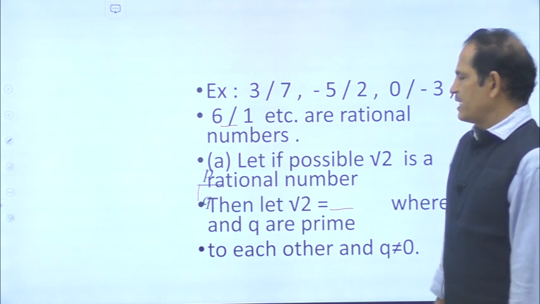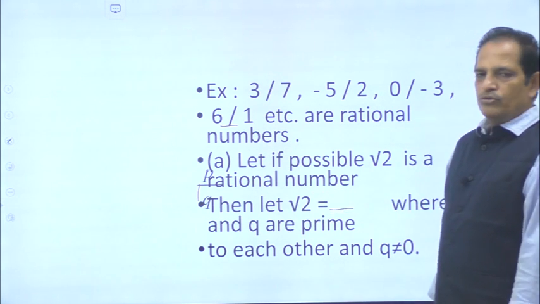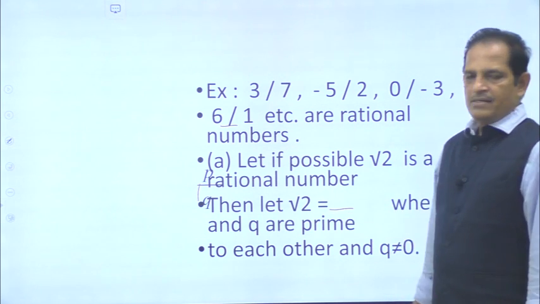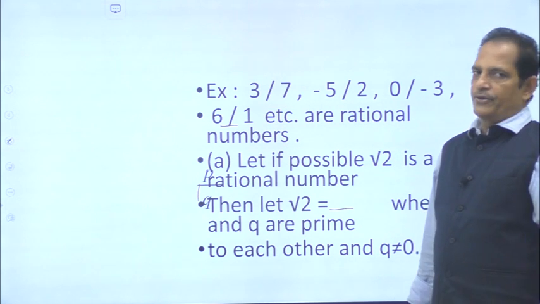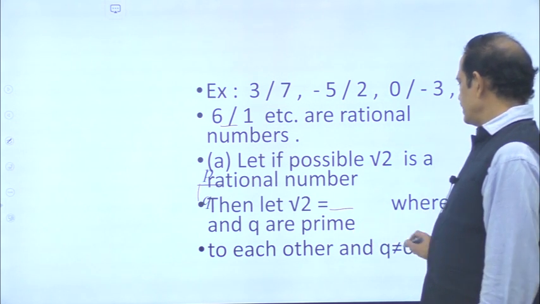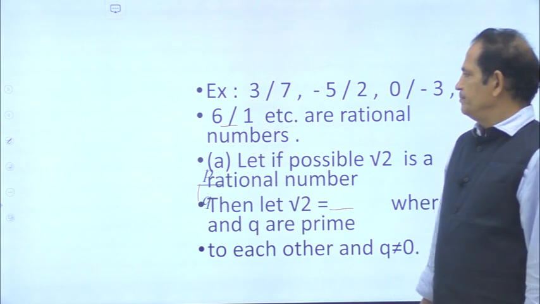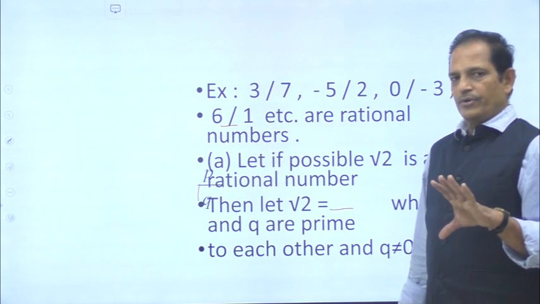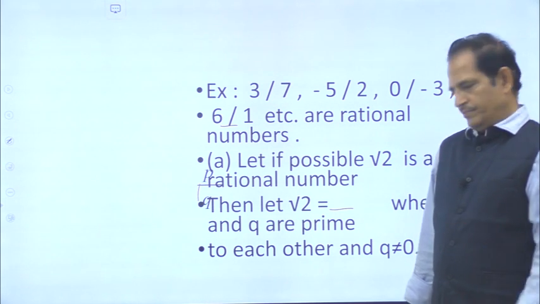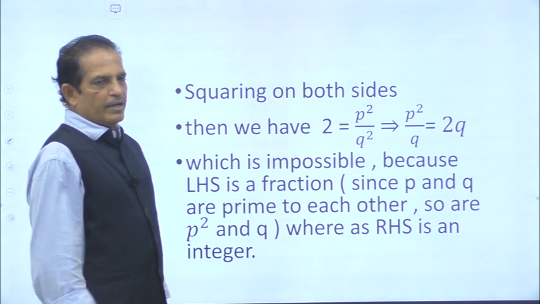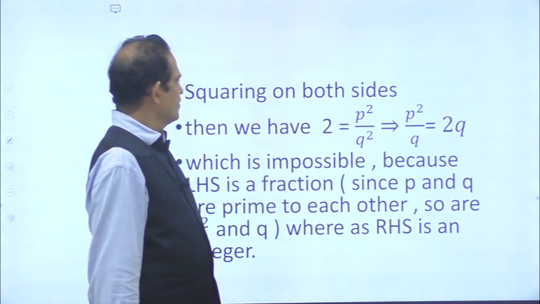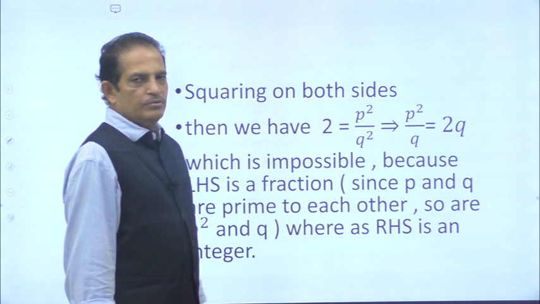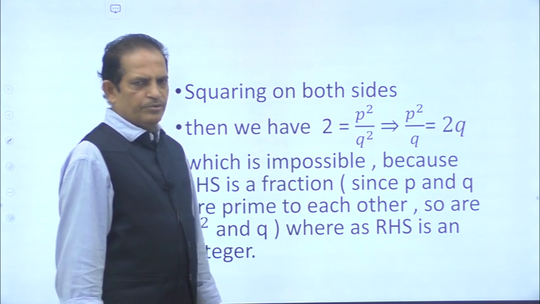Let, if possible, root 2 be a rational number. So, let root 2 be equal to P by Q where P and Q are prime, in the sense there are no common factors to P and Q to each other, and Q is not equal to 0. So, root 2 is P by Q, P and Q are prime, and Q is not equal to 0. Suppose you square the equation on both sides.